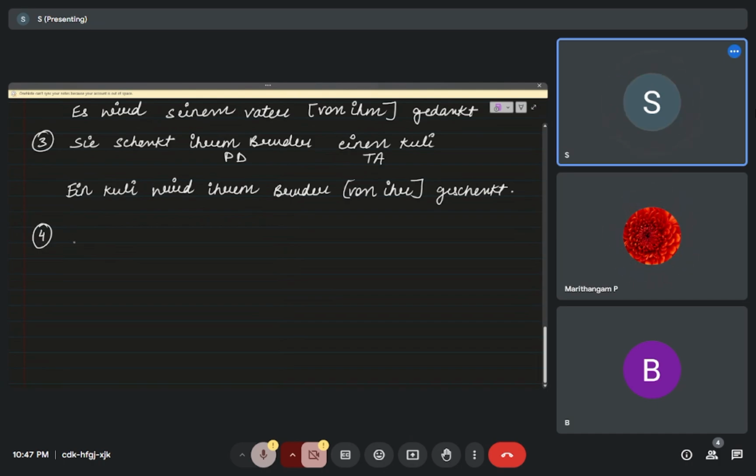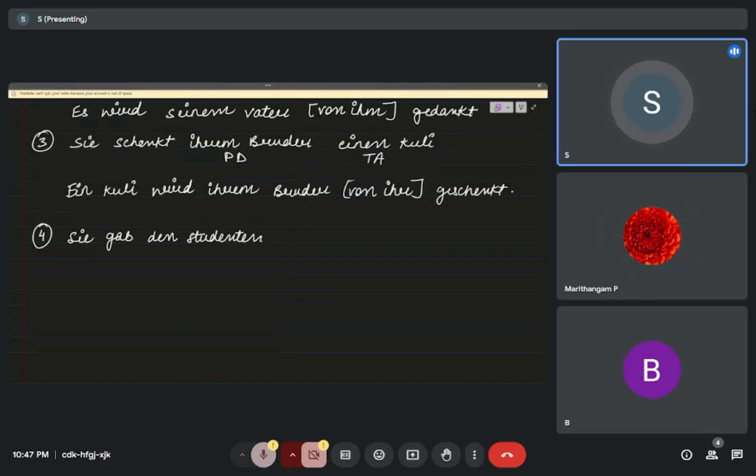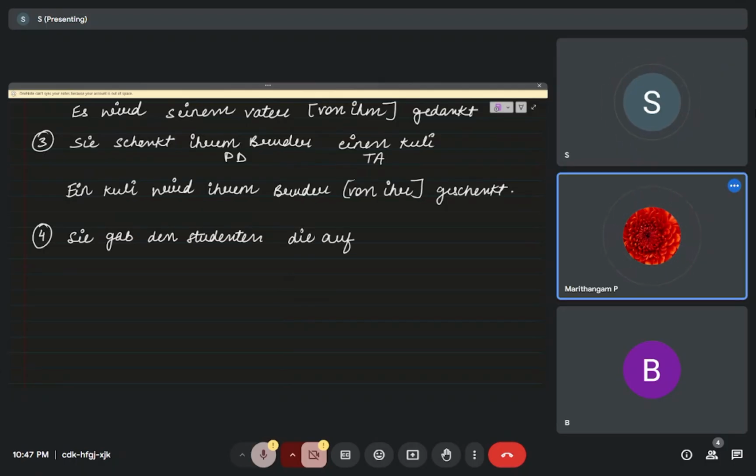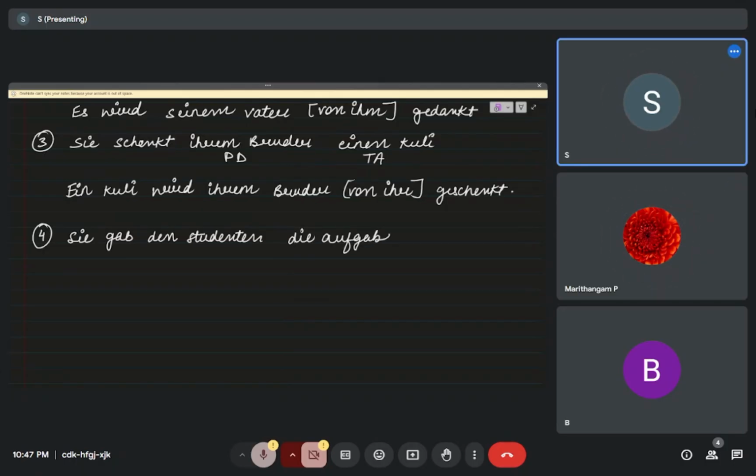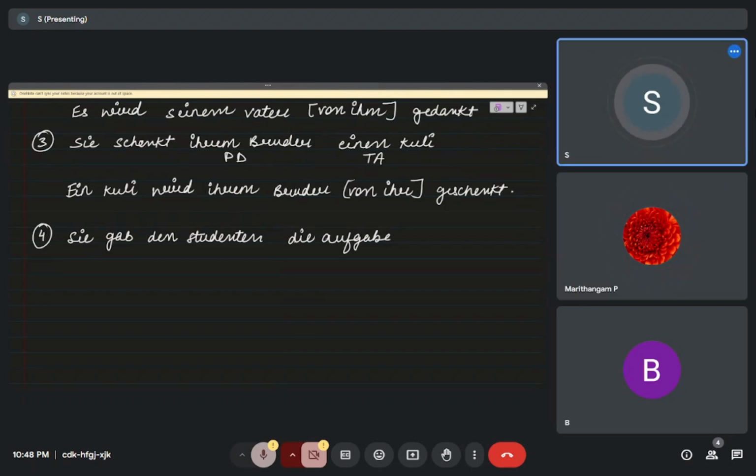Now the fourth one in Präteritum. So sie gab den Studenten die Aufgabe. Sie gab den Studenten die Aufgabe. That means she gave the students the task. Okay, Aufgabe is task.